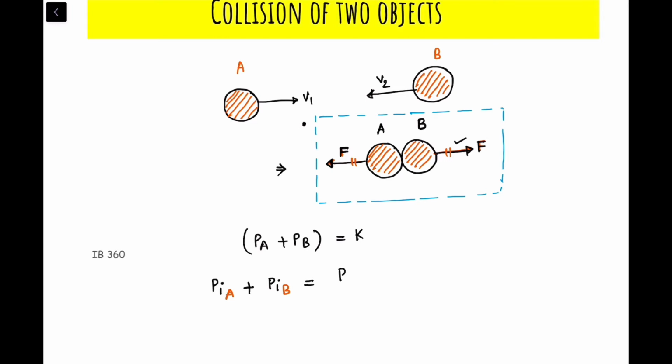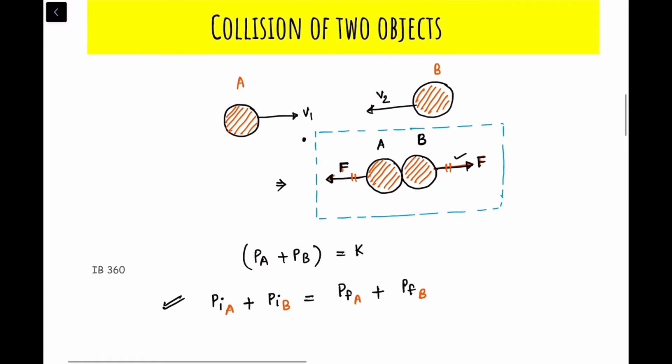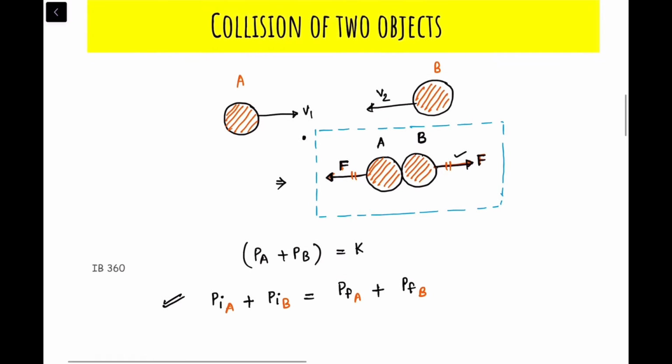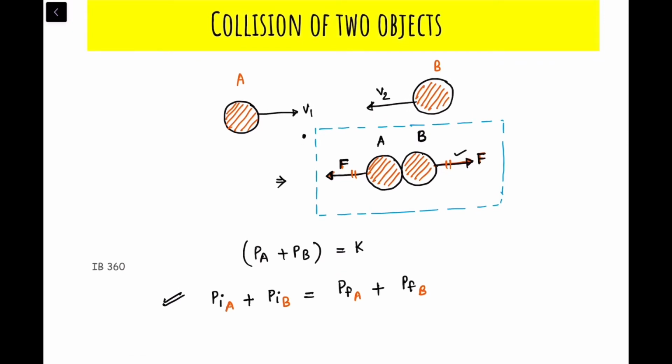Will be equal to the final momentum of ball A plus the final momentum of ball B. So that means this will be the conservation of momentum on these two balls. Recap: momentum on ball A alone would not be conserved. Momentum on ball B alone would not be conserved. Momentum of ball A plus momentum of ball B would be conserved.